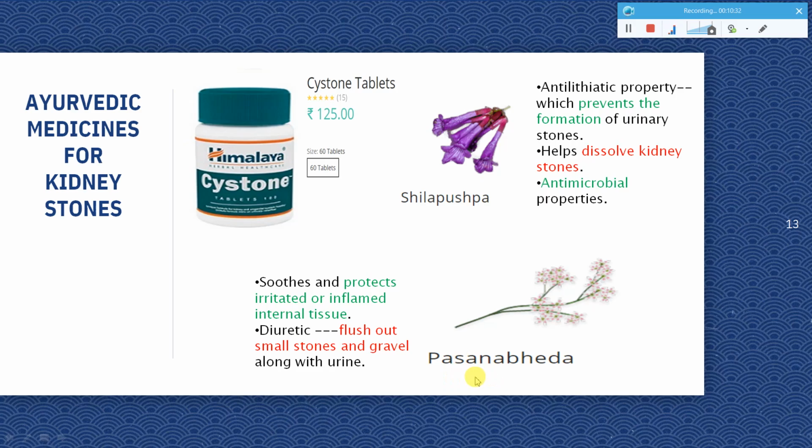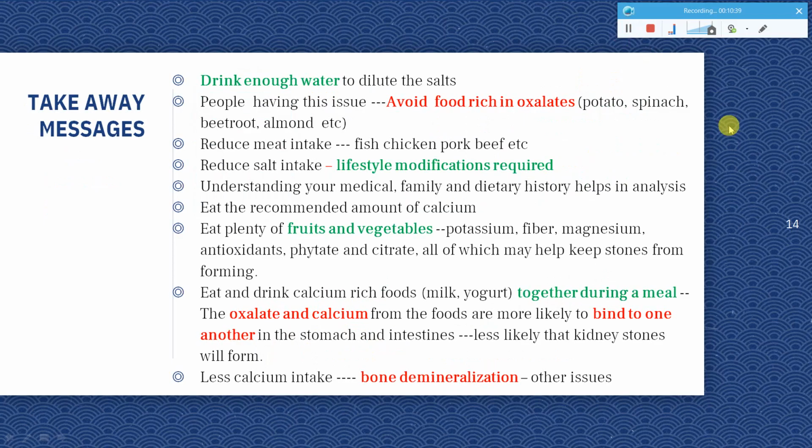Coming to the takeaway messages, definitely drink water. You should have enough water so that you can dilute the salts so that these aggregates are not formed, and you can avoid foods which are rich in oxalates. Some examples are potato, spinach, beetroot, almond. In case you're suffering continuously from kidney stones, it's better you avoid these foods in your diet and reduce meat intake like fish, chicken, pork, beef, etc. You can also do some lifestyle modifications like reducing the salt intake and not having too much junk food and fast food, which is rich in all these salts.